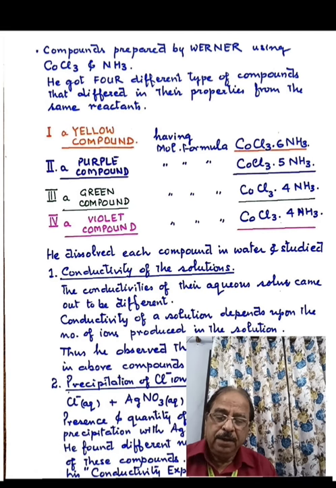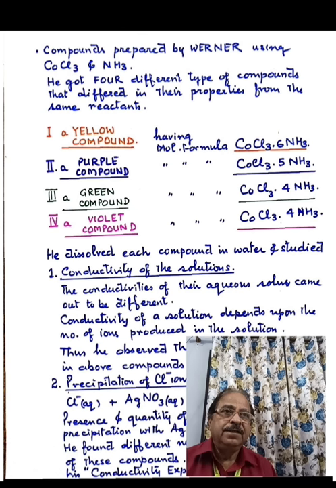Now I will tell you that Werner prepared a number of compounds by using cobalt chloride and ammonia. He used CoCl3, cobalt chloride, and ammonia, and he got 4 different types of compounds from the same raw materials. The first compound which he got had a yellow color. The second compound was purple in color, the third compound had a green color, and the fourth compound was violet in color.